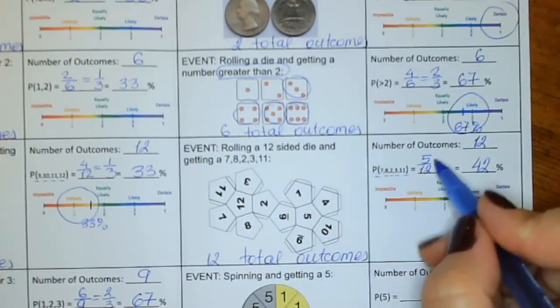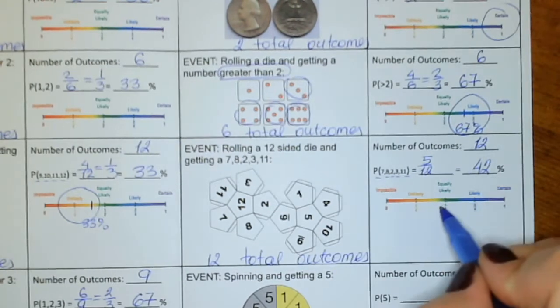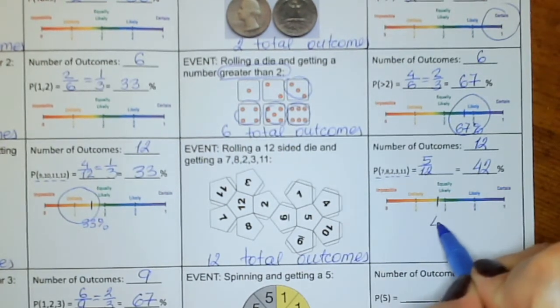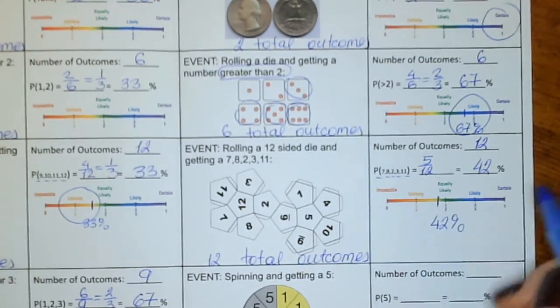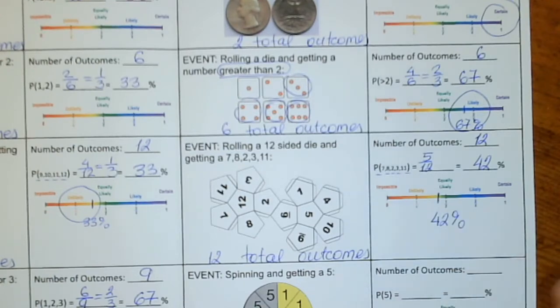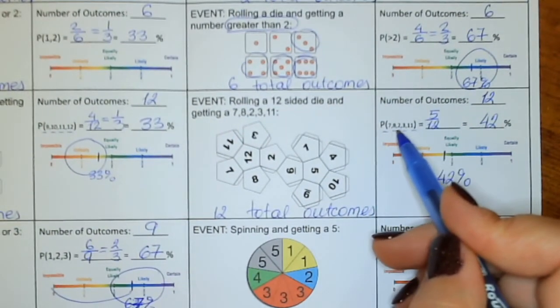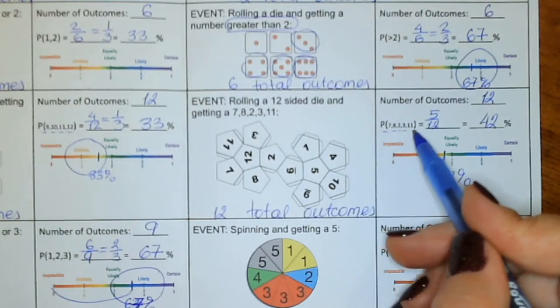5 out of 12 is almost a half. Half would have been 6 out of 12 to be equally likely. 5 out of 12 is a little bit less than that, so maybe like right there. So it goes from unlikely to almost equally likely to get 42%. One of those numbers, 7, 8, 2, 3, or 11.